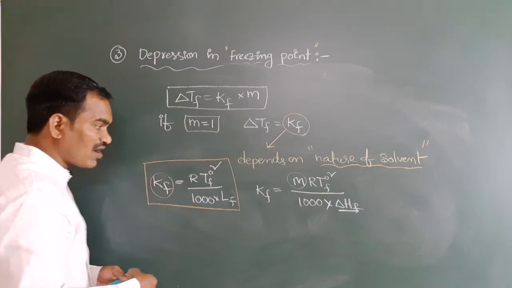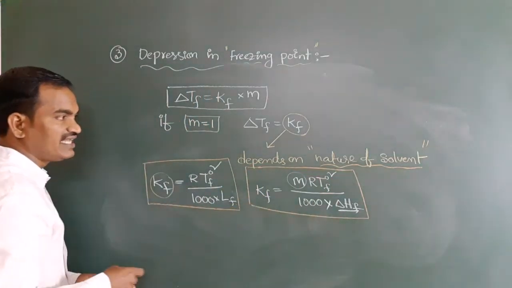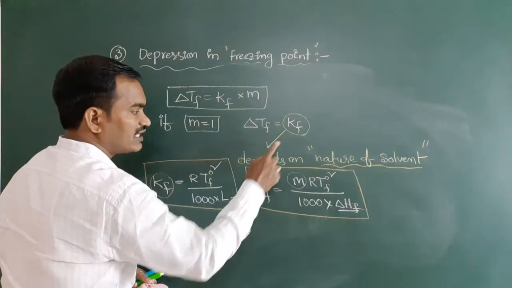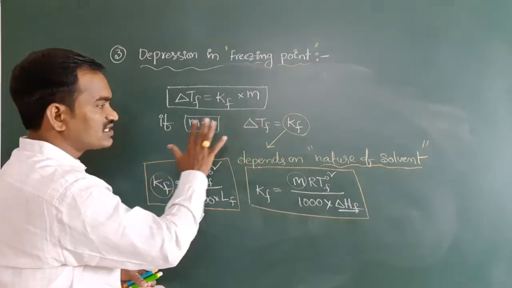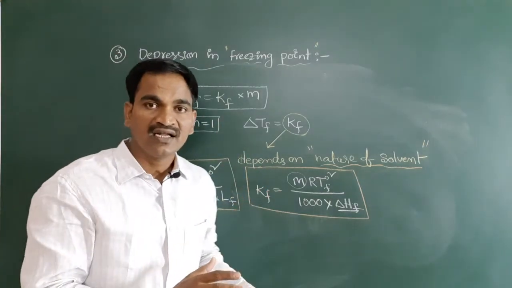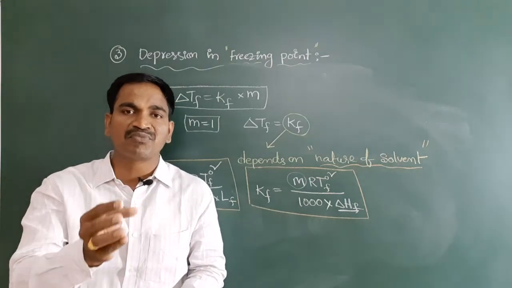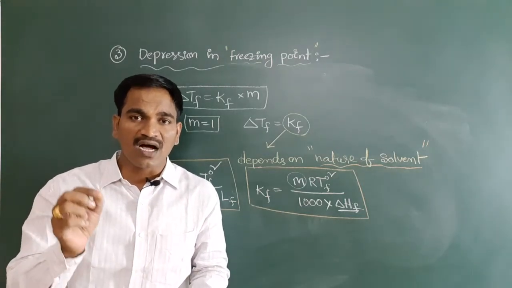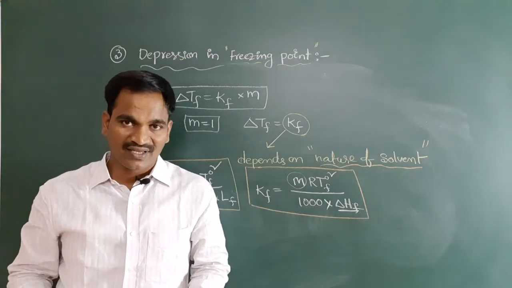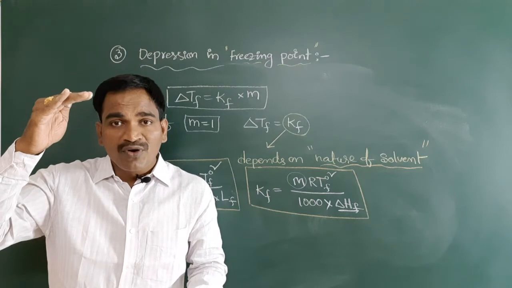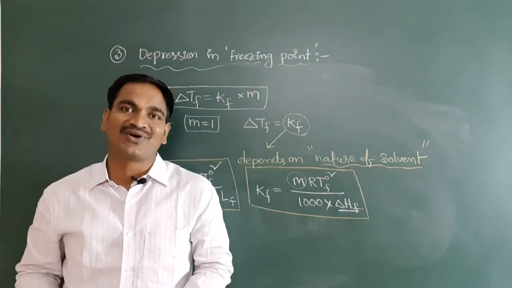So with the help of these two formulas, we can say confidently that Kf depends on the nature of the solvent. Have you got it? So this is the whole derivation and concept of depression in freezing point. Very simple. Whenever you add a non-volatile solute to the solvent, the freezing point is decreased. That means depression in the freezing point.